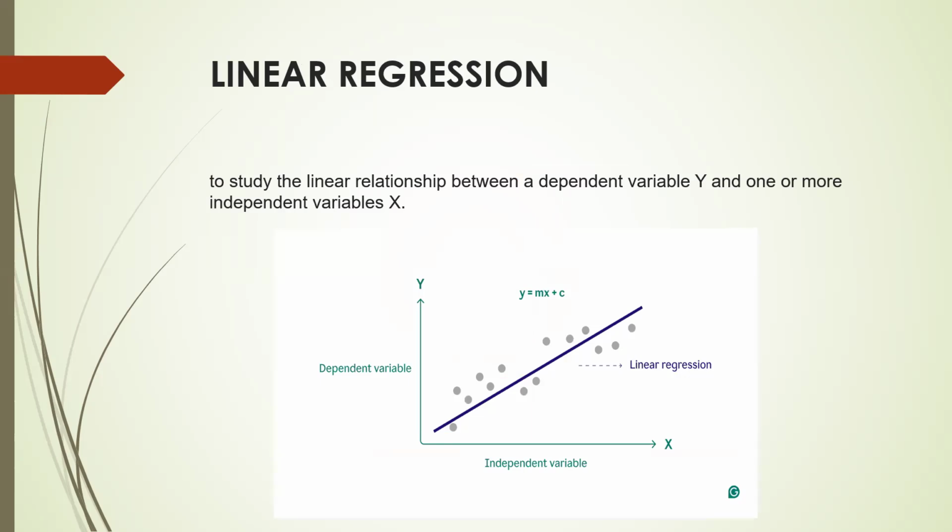So what is linear regression? Linear regression is used to study the linear relationship between a dependent variable and one or more independent variables. So we always have one dependent variable, and there can be one or more than one independent variables. When we plot the regression, it is best studied with the help of a scatter plot. Whenever we draw a scatter plot, the independent variable is always taken on the x-axis, while the dependent variable is taken on the y-axis.